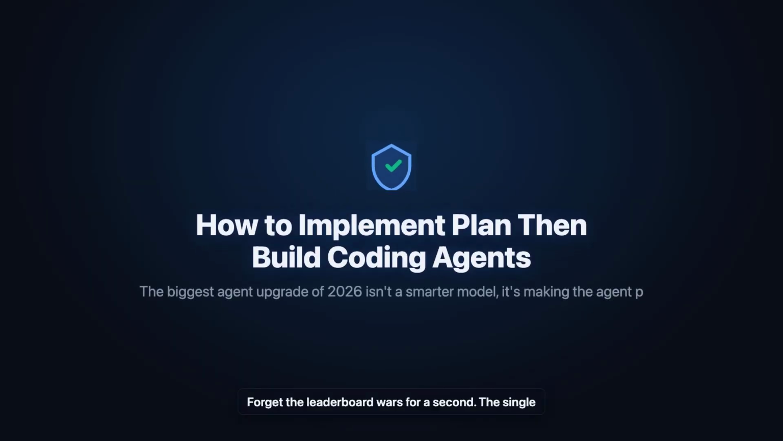Forget the leaderboard wars for a second. The single most useful coding agent change in 2026 wasn't a bigger model. It was teaching the agent to think before it touches a file.